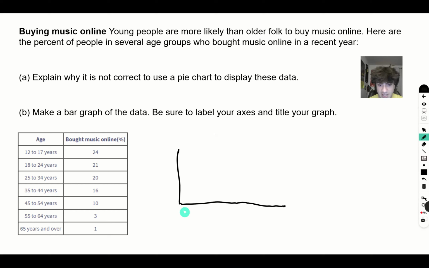On one axis we have one variable, and on the other, we have another variable. In this case, I'm going to choose percentage to be on the y-axis, and I'm going to choose age to be the other one.